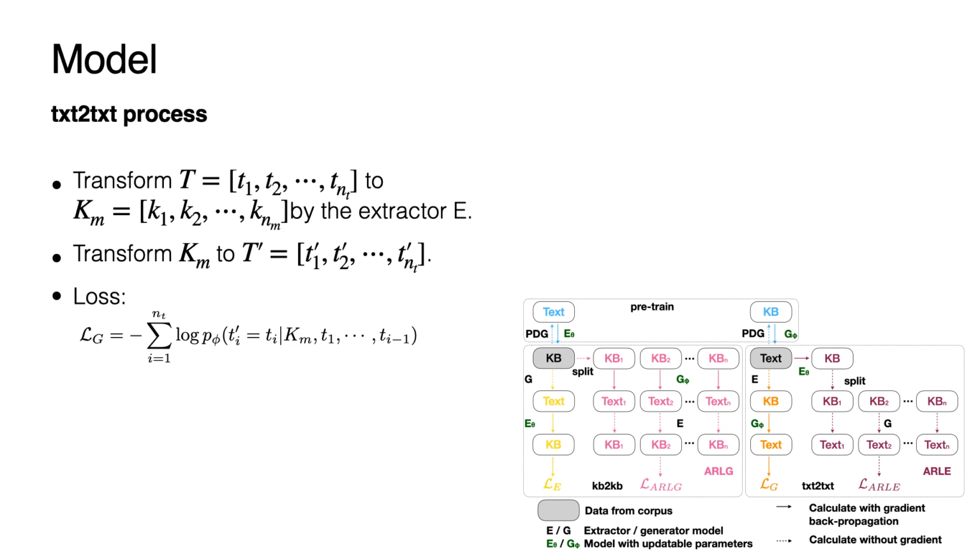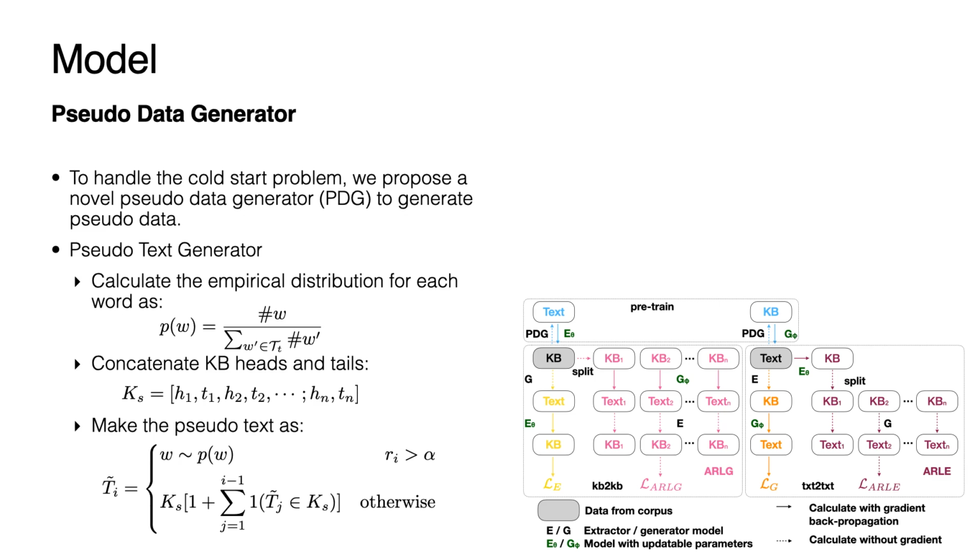It is similar in the text-to-text process. The input text T is transformed into its KB representation Km by the extractor E. Km is then transformed to T' by the generator and the loss is defined with the negative log likelihood. We also propose the ARLE to optimize the extractor. Pseudo text generator generates pseudo text for each KB and text. The extractor and the generator will be trained with the pseudo supervised training data. This method solves the cold start problem.